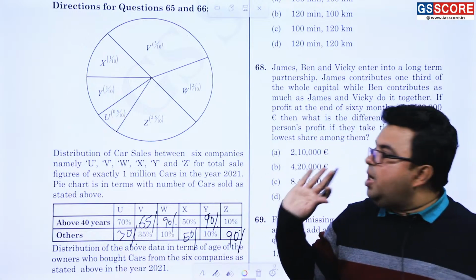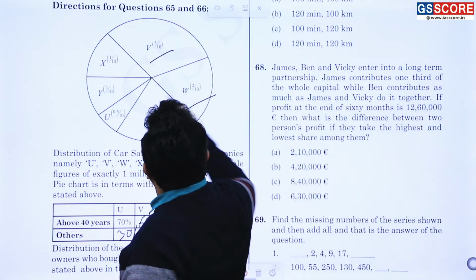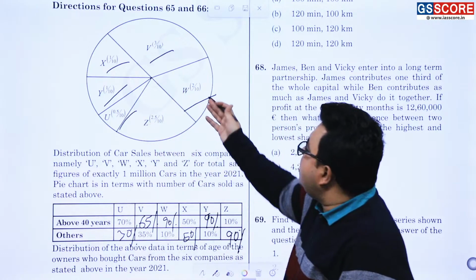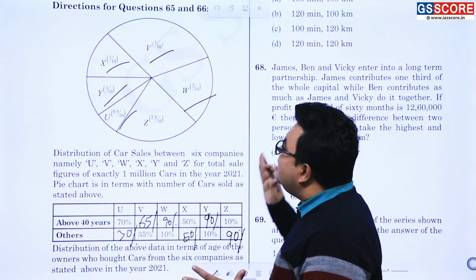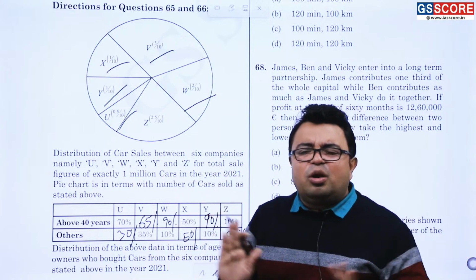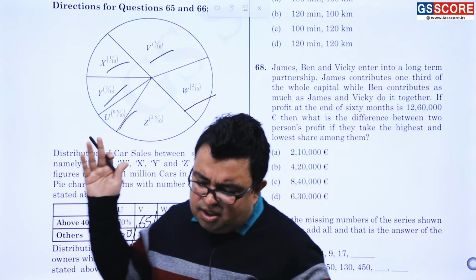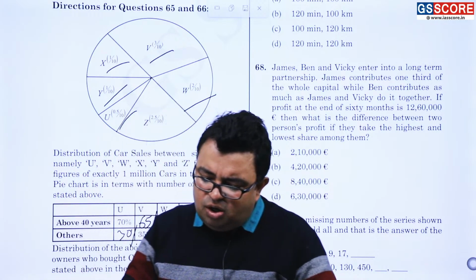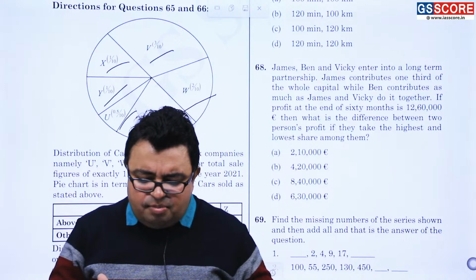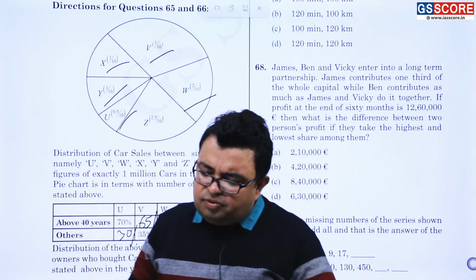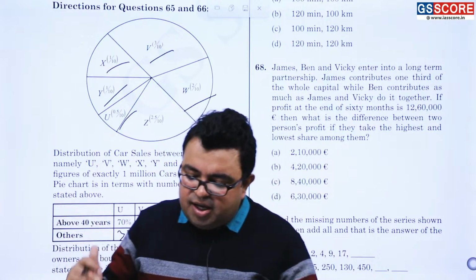ये तो सबको समझ में आ गया होगा कि this is given in a very simple form. 1 by 10, 3 by 10, of course 30%. What is this? 2 by 10, 20%. So this is just a way to give the data interpretation problem, and the question is pretty easy. When you are going to solve each bit of it, it is going to be a cakewalk for you all. 65, 66: average sale of the company Y, Z and W forms what percent of the, you have to just simply calculate of Y, Z, W.